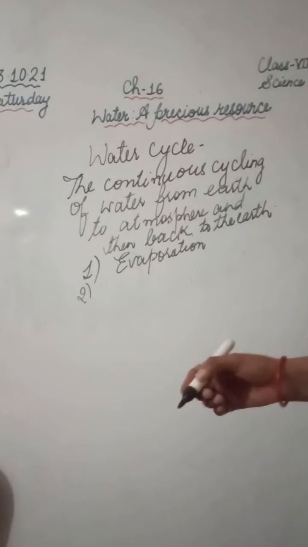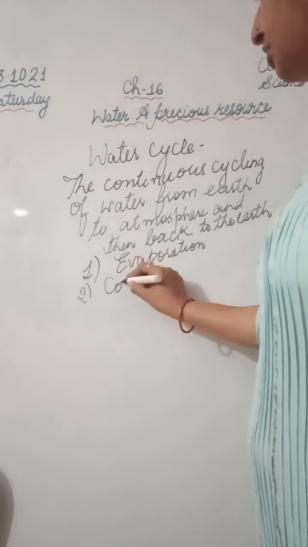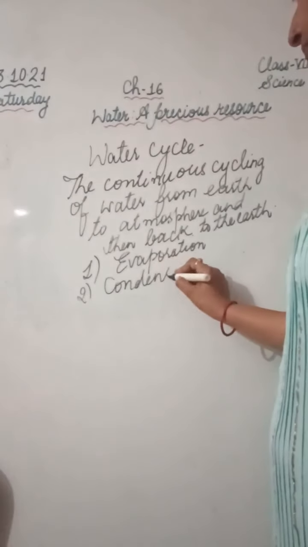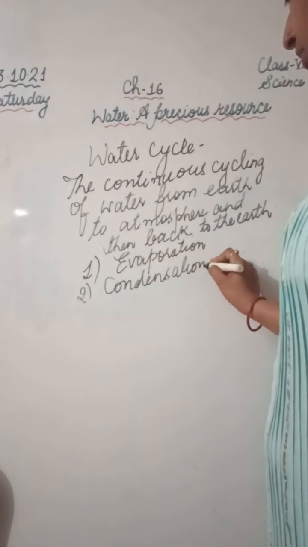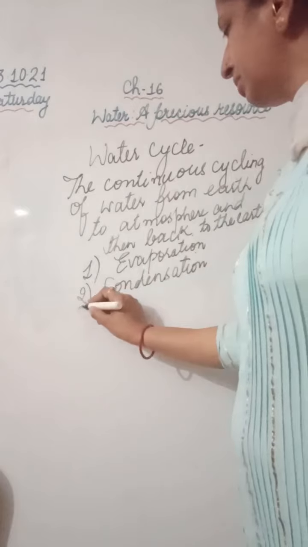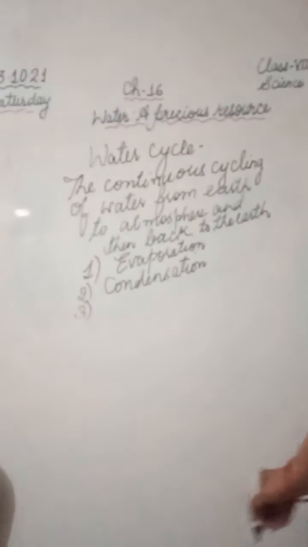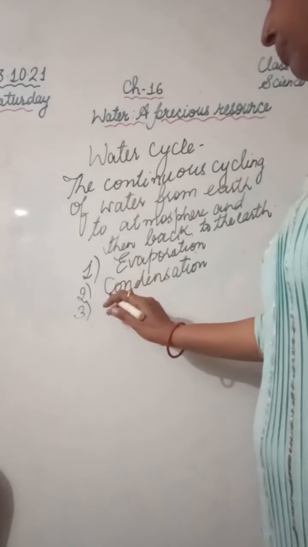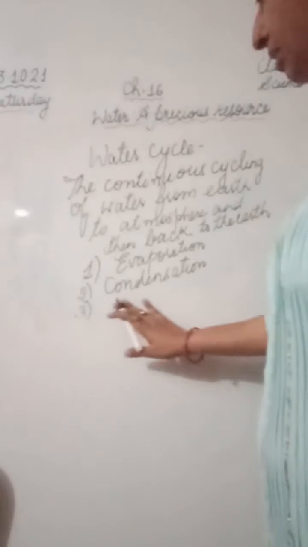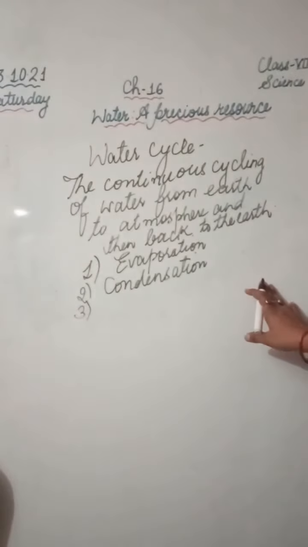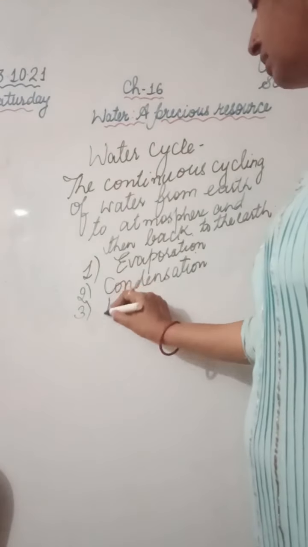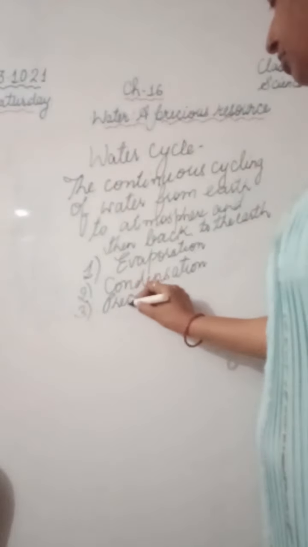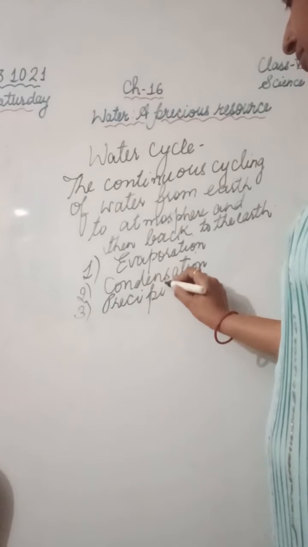After evaporation, the water vapor condenses in the atmosphere, and through condensation it forms clouds. When the drops of water become heavy and clouds can no more hold them, they fall on the earth in the form of rain, and we call it precipitation.